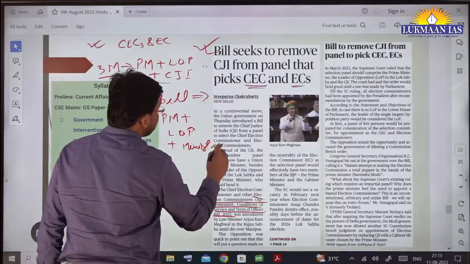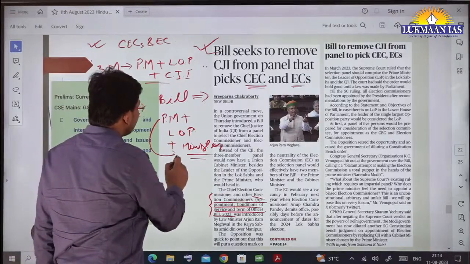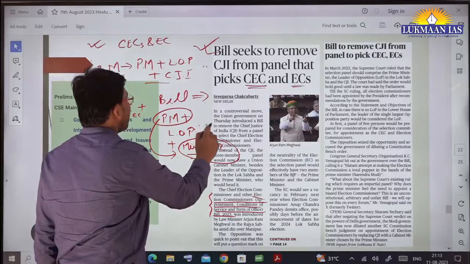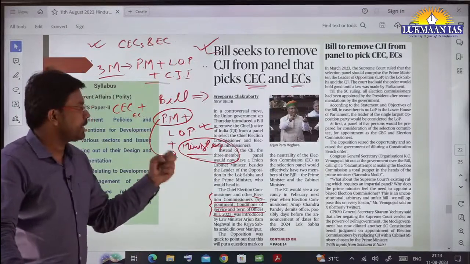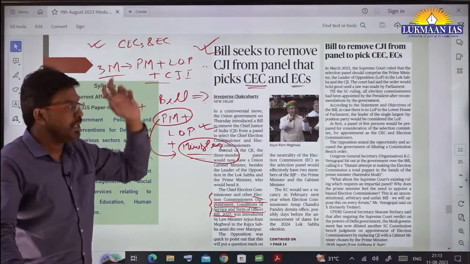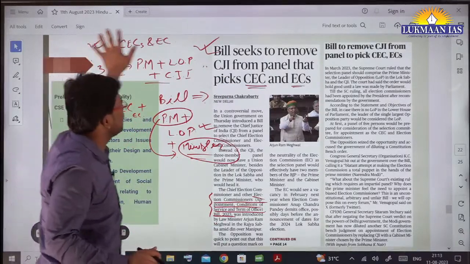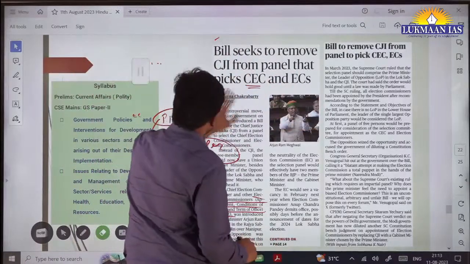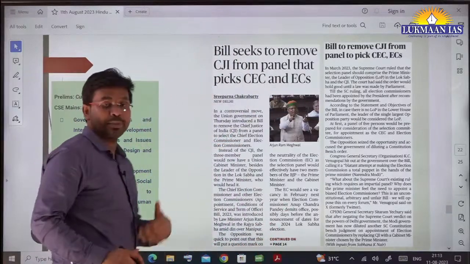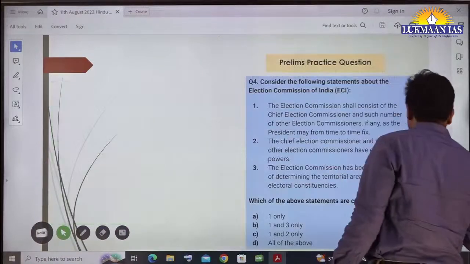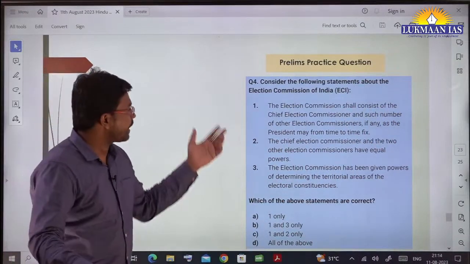This is being opposed by many parties, because they are saying that it will constitute 2 members from the ruling party itself, and there will be 1 opposition member. And if there is no leader of opposition, in that case, in this bill they have mentioned that the leader of the largest opposition party will be considered as leader of opposition. So this bill has been moved. We need to see whether this bill gets passed in the parliament or not, whether the judiciary is going to take a decision on this, and whether cases will be filed in the court or not.